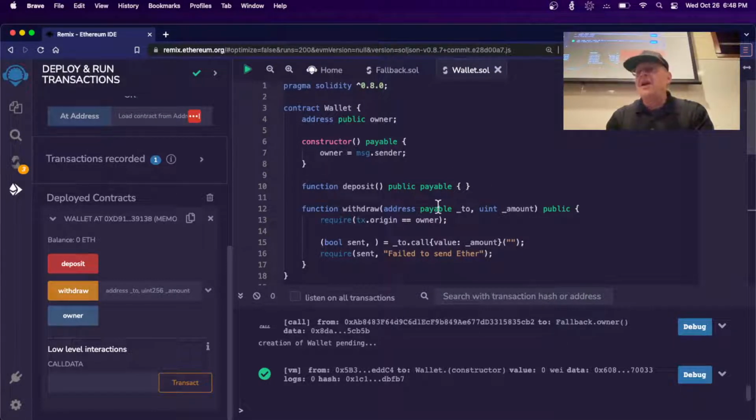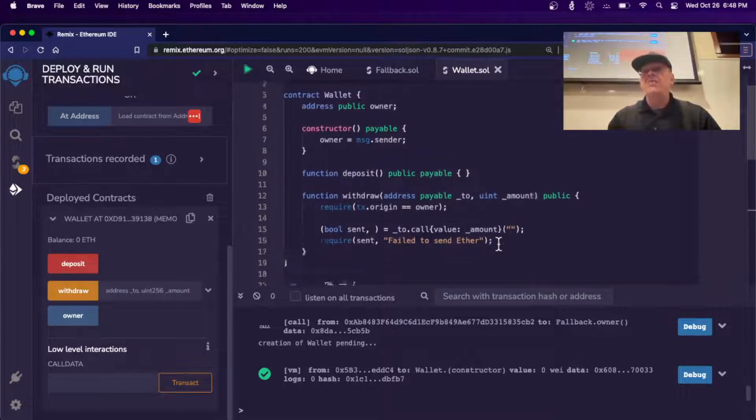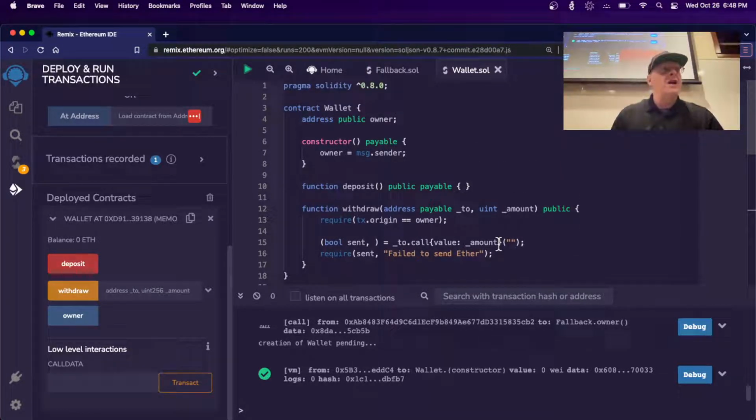You can withdraw the money as long as you are the owner. If the origin of this withdrawal request is equal to the owner's address, then it will go down here and send you the money. That was one of the ways to send money to you. So that's all this wallet does. You can put money in and you can take money out, but only if you're the owner. And what we're going to do is make a phishing contract that will steal the money.